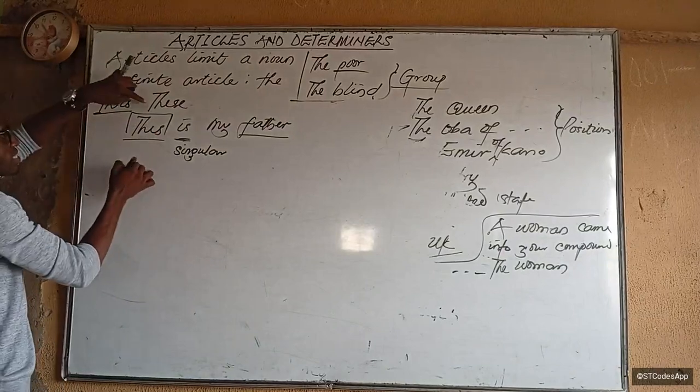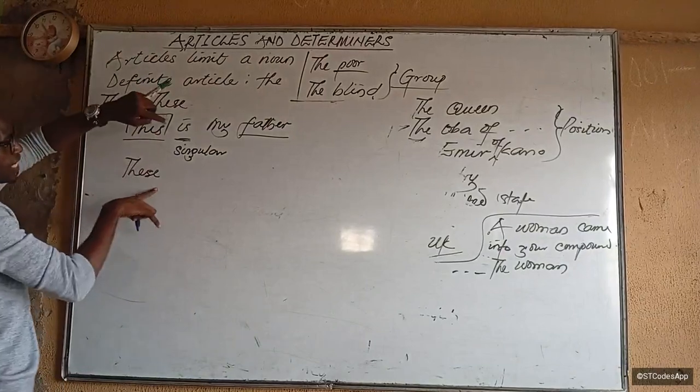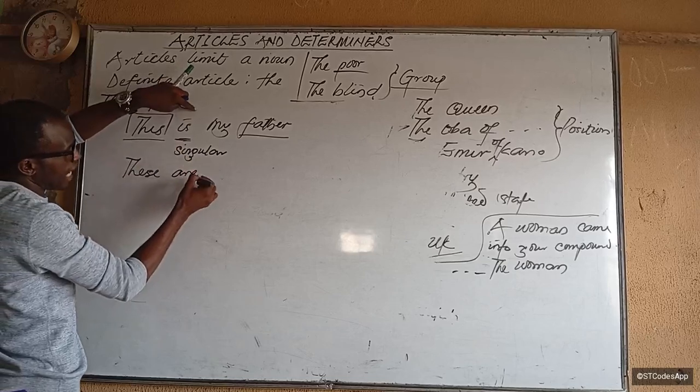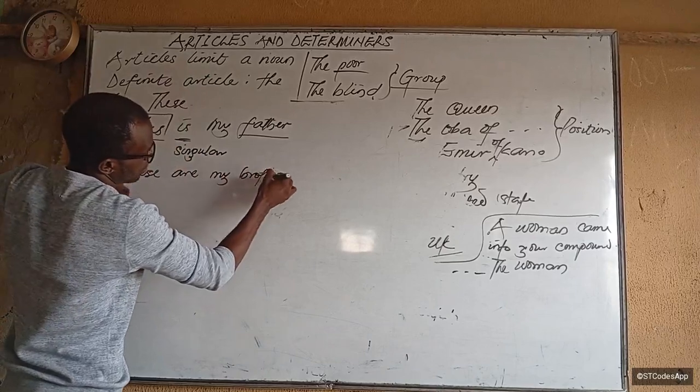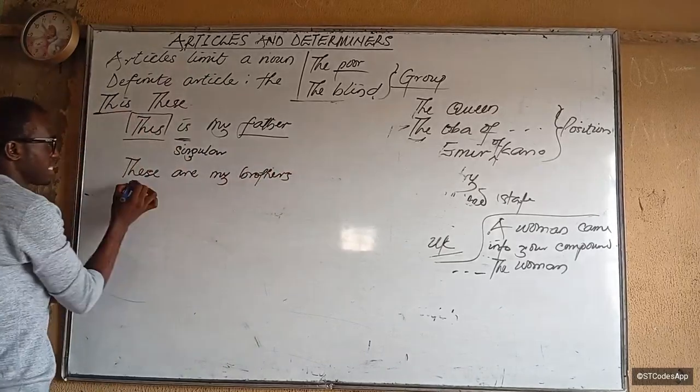But the plural form will be these. And in this case, it will be followed by a plural verb, which is what? Are. These are my brothers. Is that clear? These now.